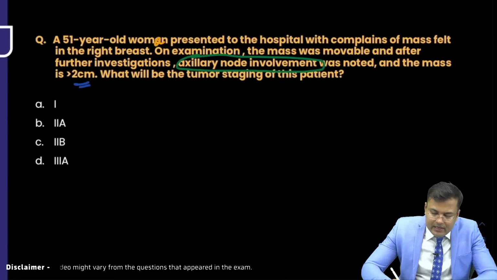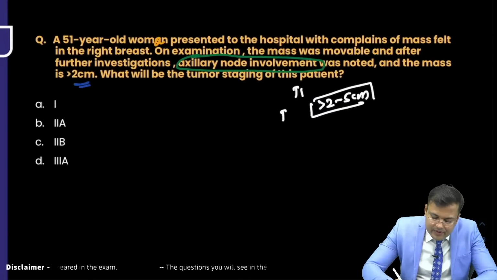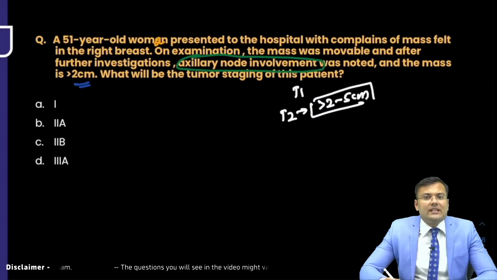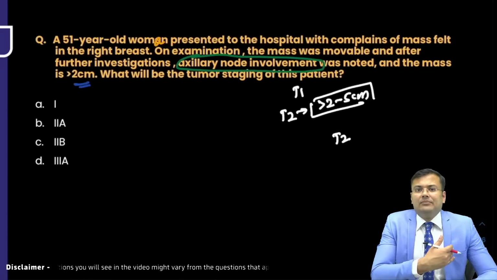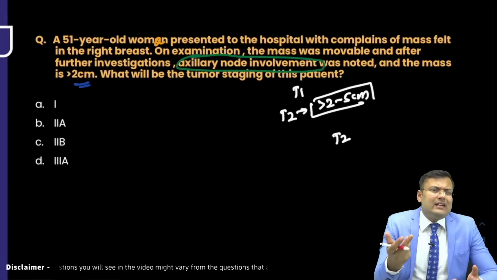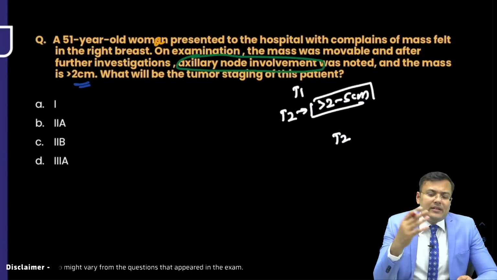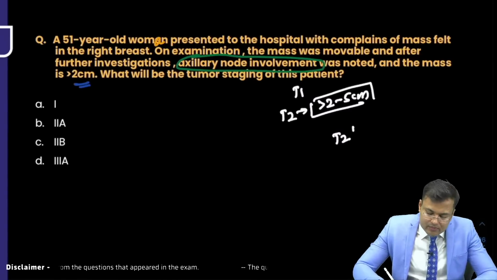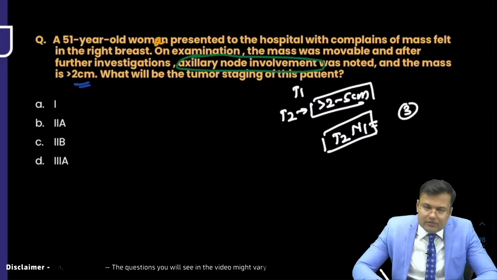Up to 2 cm is T1, and T2 is more than 2 to 5 cm, so it is T2. There is a mass in the axilla, but nothing is mentioned about it being matted or fixed. If it were fixed or matted, it would obviously be provided in the question, so I assume it is mobile. So the stage is T2 and N1, and the number is 3: 2 plus 1 is 3.